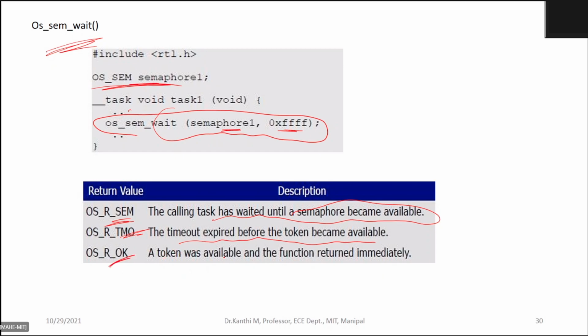If it is okay, the token is available and the function returns immediately. So this particular function will return all these values, and their meanings are given in the descriptions.